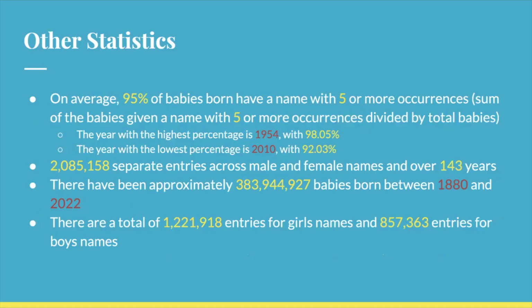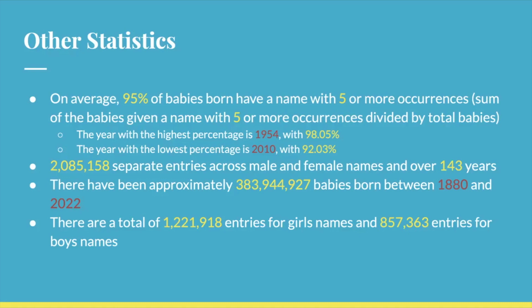So on average, 95% of babies born have a name with 5 or more occurrences, and I found that statistic by taking the sum of the babies given a name with 5 or more occurrences divided by the total number of babies born in that year. The year with the highest percentage is 1954, when it reached 98.05%, and the year with the lowest percentage is 2010, with 92.03%. And this is also following that trend with 2007 and 2008, where the late 2000s, early 2010s had a lot of originality. Is that a word? Had a lot of originality in naming their kids.